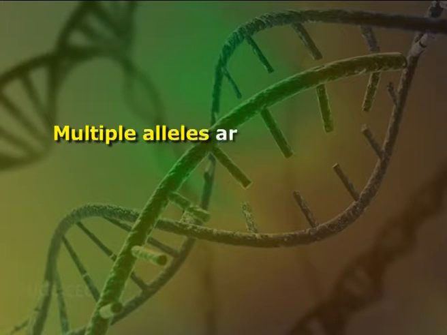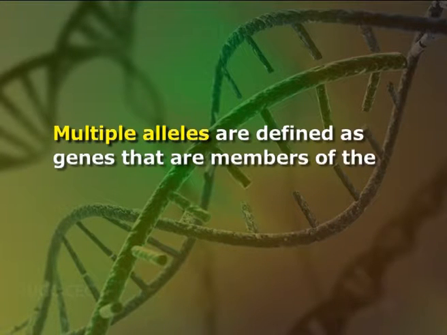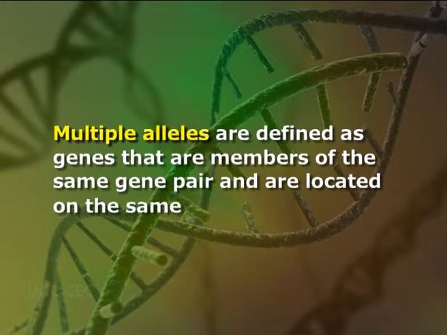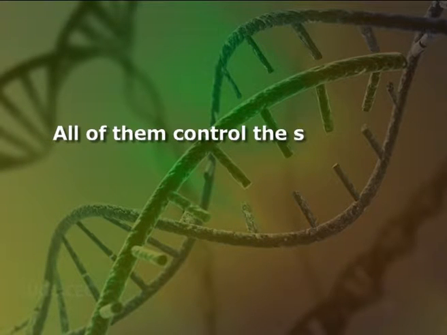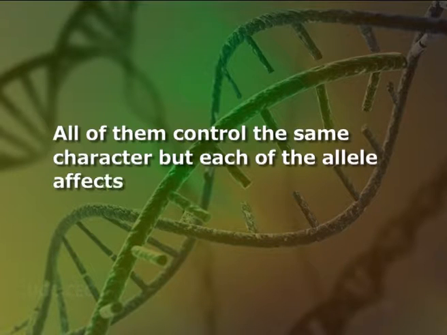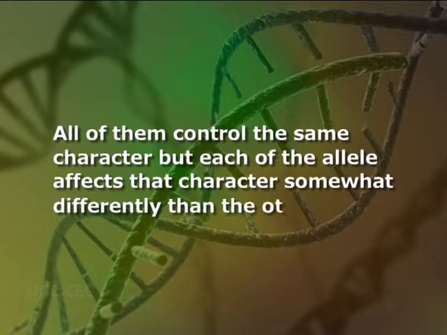Multiple alleles are defined as genes that are members of the same gene pair and are located on the same locus. All of them control the same character, but each of the alleles affects that character somewhat differently than the